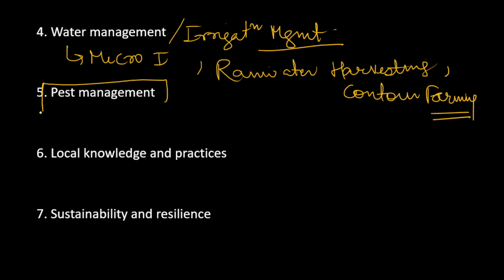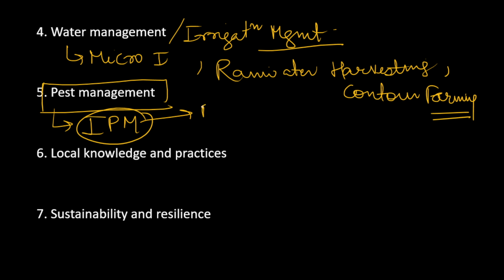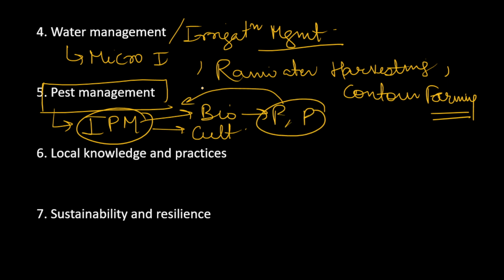We have to focus on pest management, and instead of going for chemicals and synthetic pesticides, we should focus on integrated pest management. Okay, we use biological components and cultural components for pest management. For example, in biological you can use predators and parasites which can eat those pests or compete with those pests to control them. So pest management, keeping ecology in mind, is another thing which we can keep in mind.